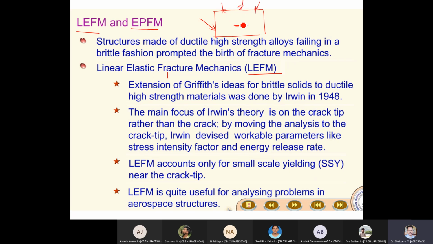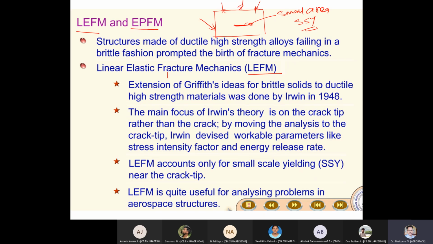Because of this load, the plasticity near the crack tip, only a small area, will be considered. That is called small scale yielding.